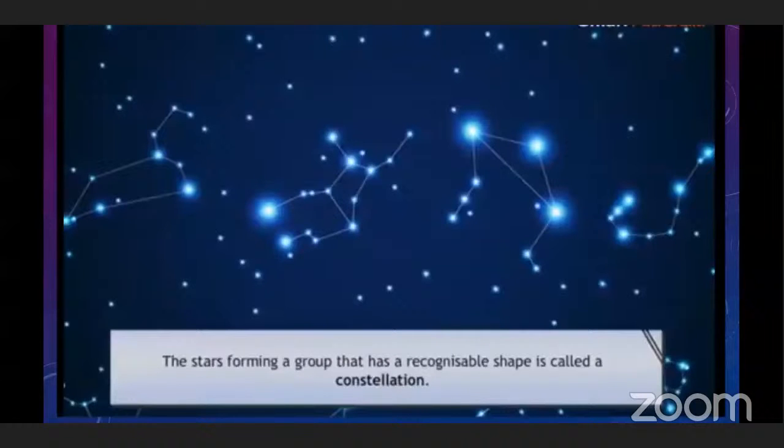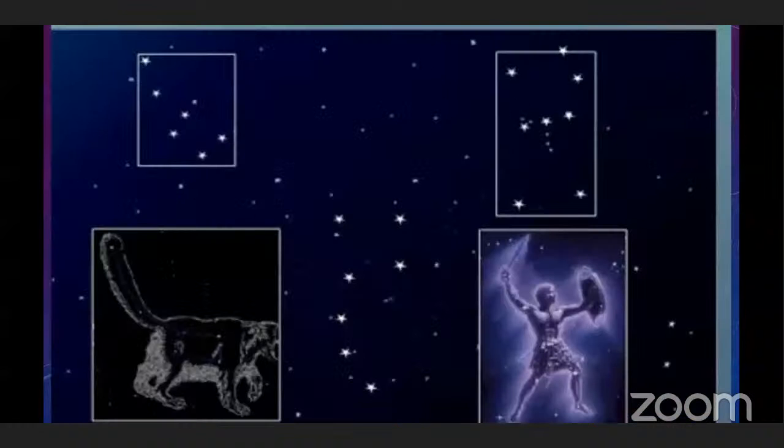The group of stars occupying a small portion of the celestial sphere is called a constellation. This group of stars forms interesting patterns, and these shapes are called constellations. There are 88 known constellations. You can see here the different shapes of these constellations.